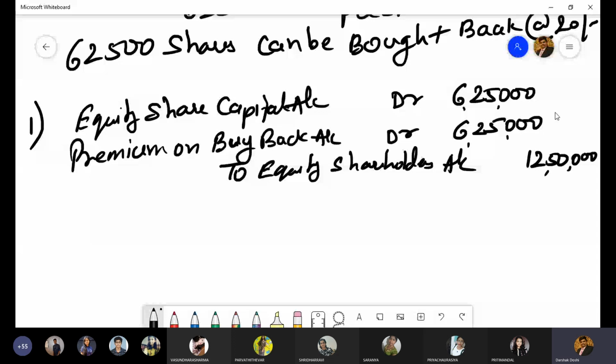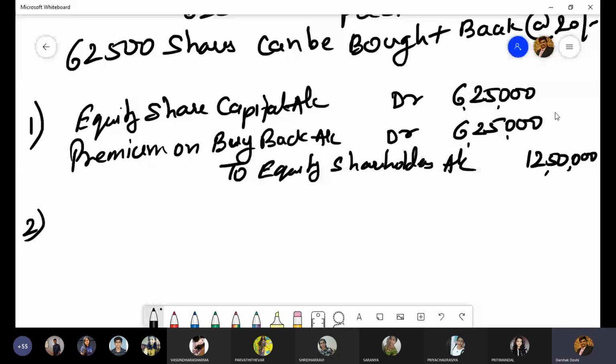Which reserve will we use? First general reserve. Yes, we can use any of the divisible profits. First, in general reserve, we have 10 lakh rupees and we require only 6,25,000.